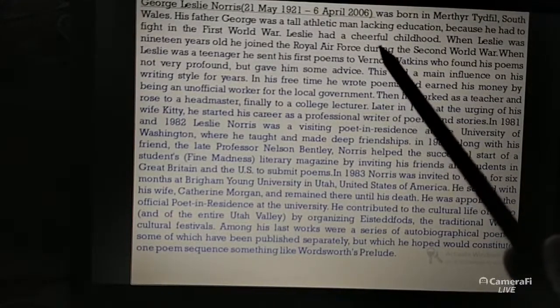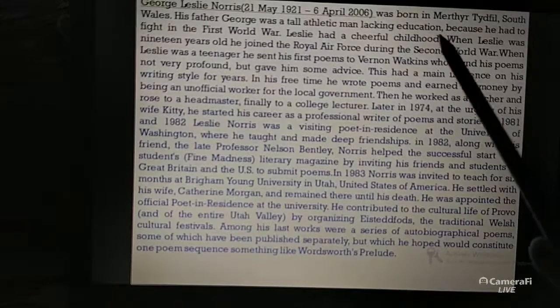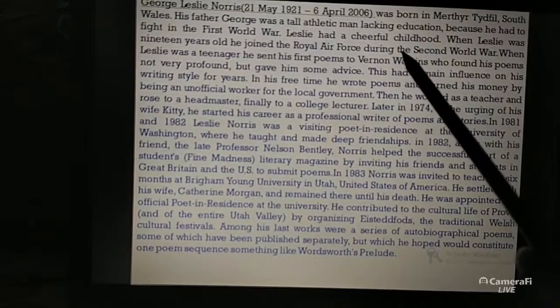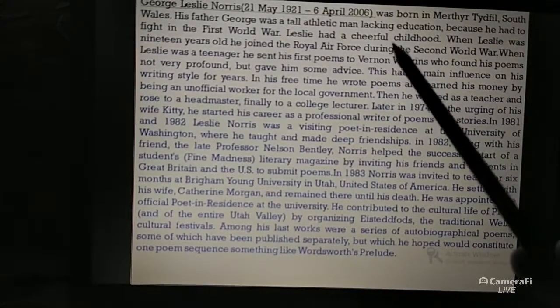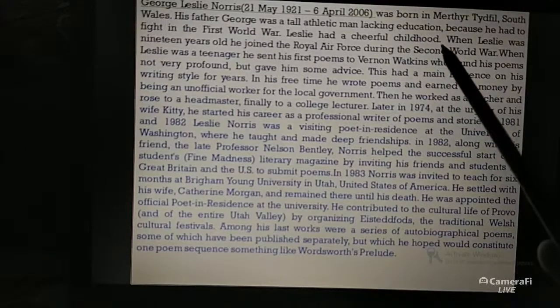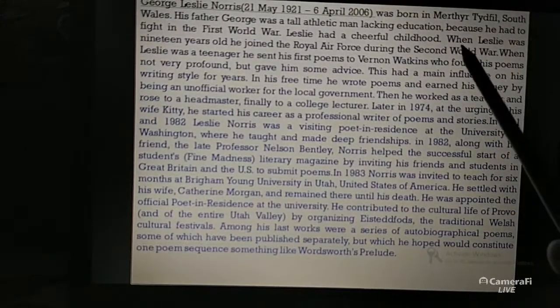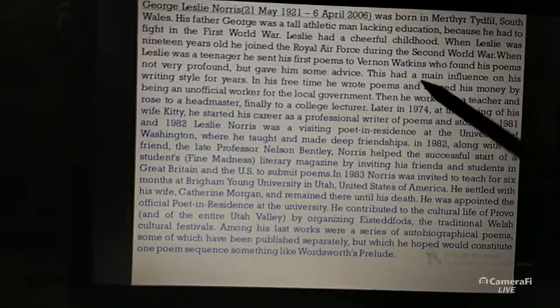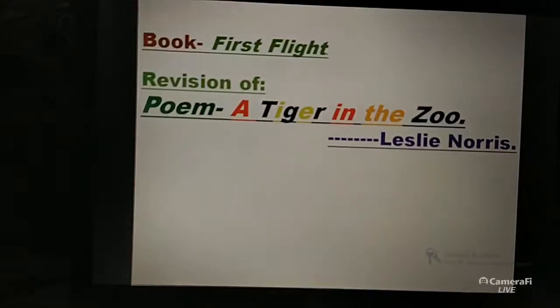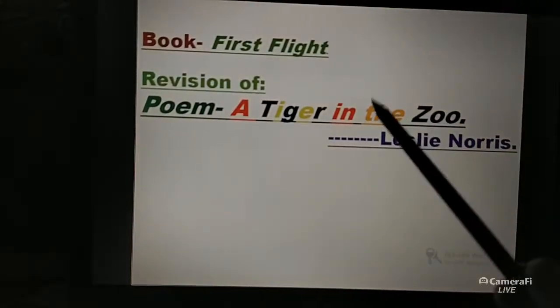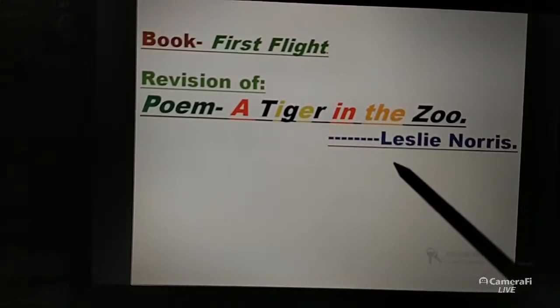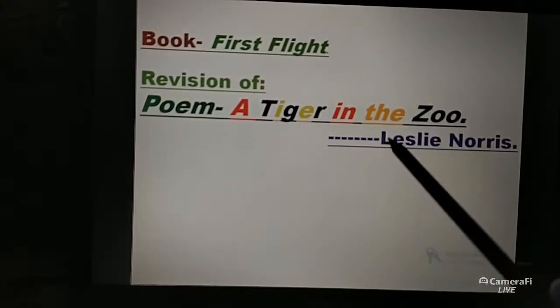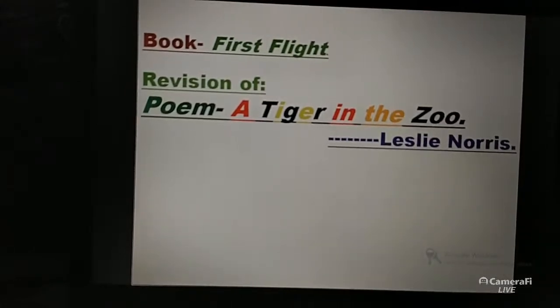So this loss, not everyone wishes for that. Suppose you don't wish to do that. Suppose you are more inclined to the fashion industry, to being a model, an air hostess, or perhaps a pilot, or perhaps you have other dreams of becoming an engineer, and suddenly those dreams were lost. So this poem Tiger in the Zoo actually talks about that loss, but it is mentioned in the poem as if the tiger is there. So what is there actually? Let's get back to the book's poem.